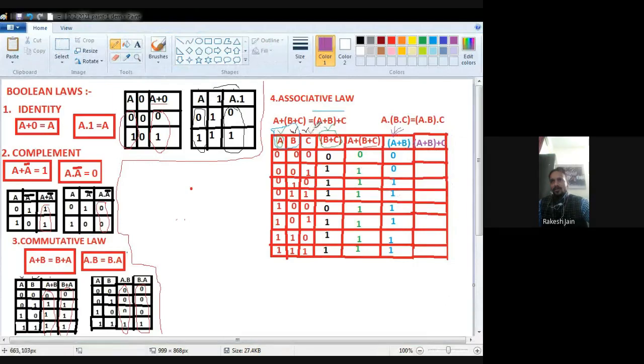Now what I have to find out for the complete RHS operation? A plus B plus C. So I have to perform one more thing, so I enlarge it.